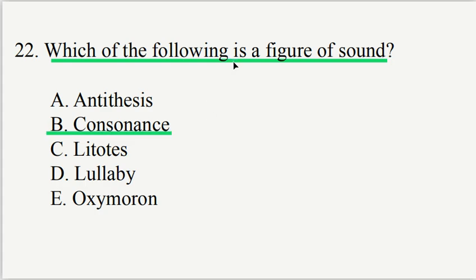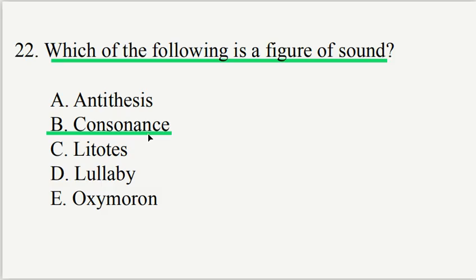Consonance is a literary device that refers to the repetition of the same consonant sound in nearby words. Unlike alliteration, which has to do with the repetition of the same consonant sounds only at the beginning of words, consonants can occur at the beginning, middle, or end of words. The popular example of consonance is the last but not the least.